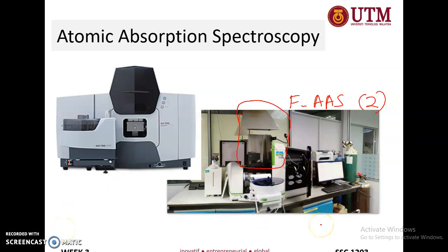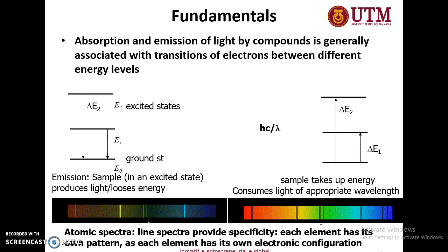Okay, so let us recap the fundamentals of spectroscopy, the same as what we learned so far in UV-visible, fluorescence, and also phosphorescence. It consists of absorption. If you are doing AAS, which stands for atomic absorption spectroscopy, it means that absorption is analyzed.